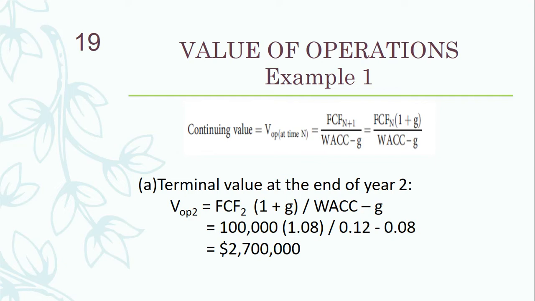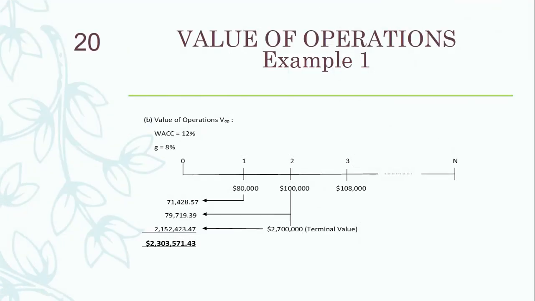Now in part B we need to find out the value of operations, so let's see how we can do that. Value of operations is basically the present value of all expected future cash flows. For calculating present values, remember that we are using a weighted average cost of capital of 12%, and we are given a growth rate of 8%.